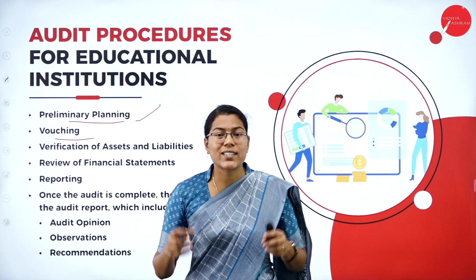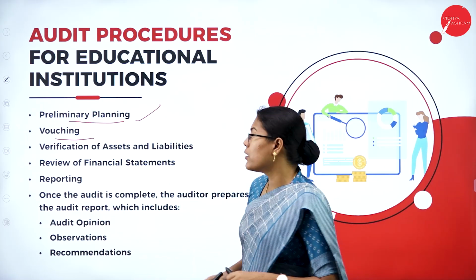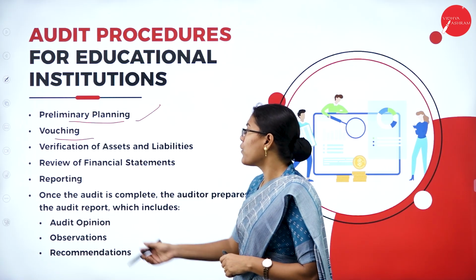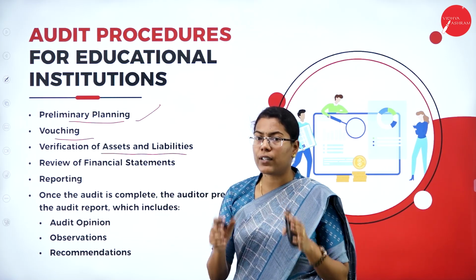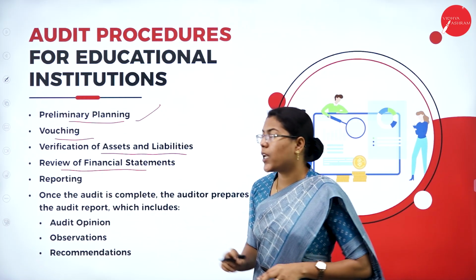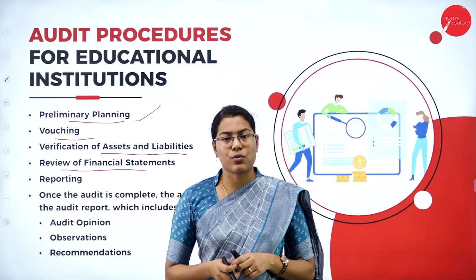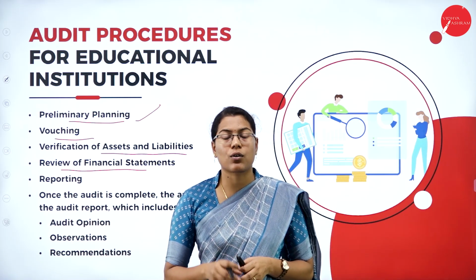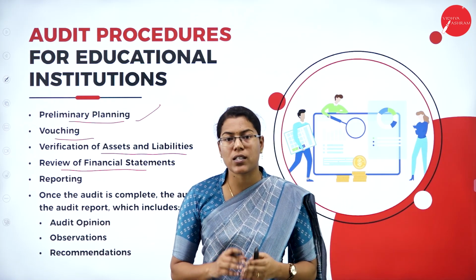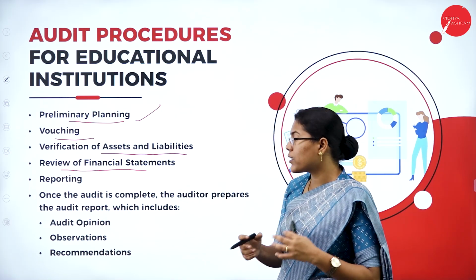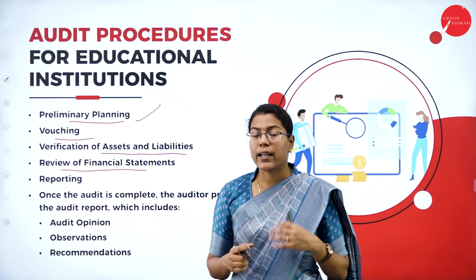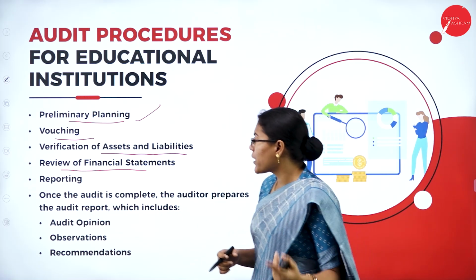Then vouching. Vouching here refers to checking all the evidence and the documents that support the financial transactions. Then they have to verify the assets and liabilities of that particular educational organization. Then also reviewing the financial statements of the educational institutions. So whether the assets and liabilities or all kinds of incomes, grants or any kind of fees received from the students are properly entered or not, and what are the types of accounts that are maintained, whether it is the income and expenditure account, balance sheet, or receipts and payments account, are to be checked by the auditor.